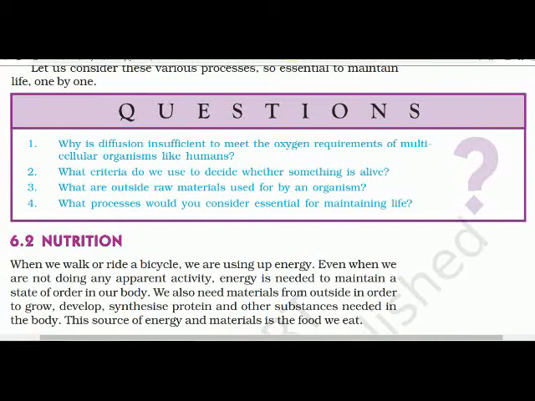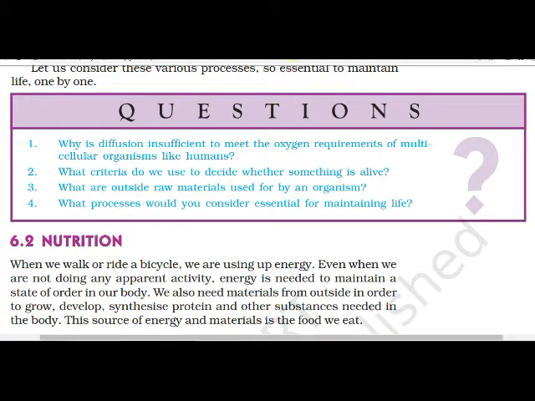Now we are going to see the nutrition process. When we walk or ride a bicycle, we are using up energy. Even when we are not doing any apparent activity, energy is needed to maintain a state of order in our body. We also need materials from outside in order to grow, develop, and synthesize protein and other substances needed in the body.